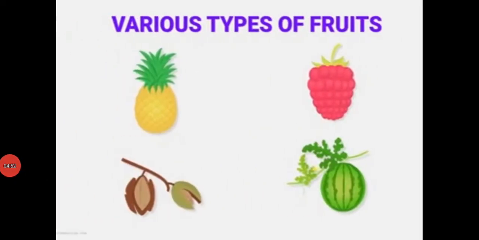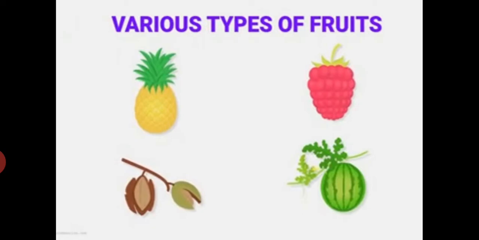Simple fruits are of two types, dry and fleshy. What is dry fruit? In dry fruits, the entire pericarp becomes dry at maturity. The pericarp is thin and can't be easily differentiated into epicarp, mesocarp, and endocarp. Garden pea, bean, wheat, and maize are examples of hard and dry fruits.